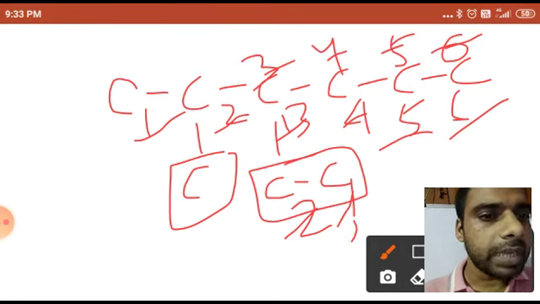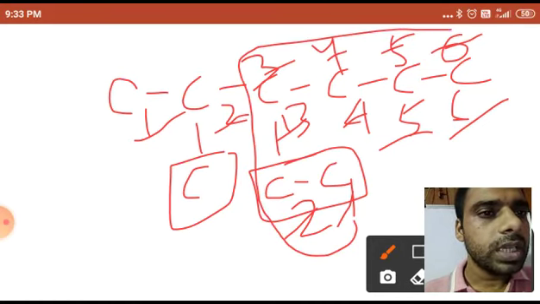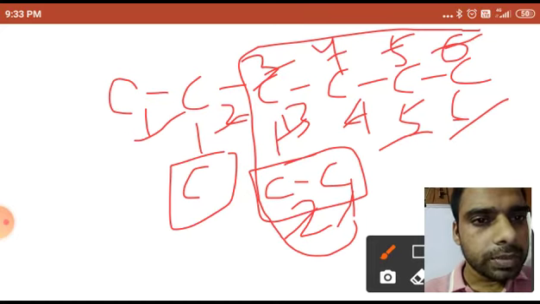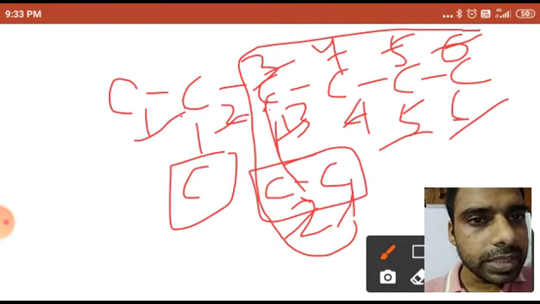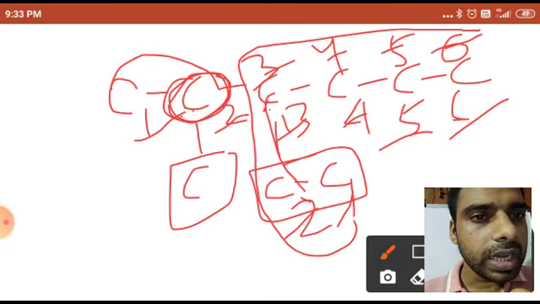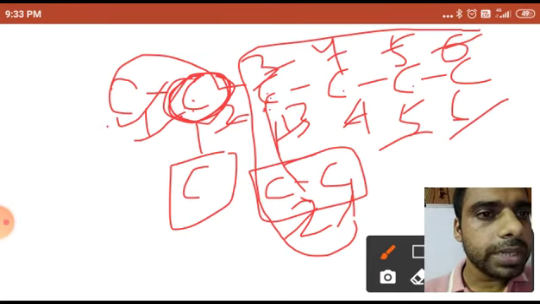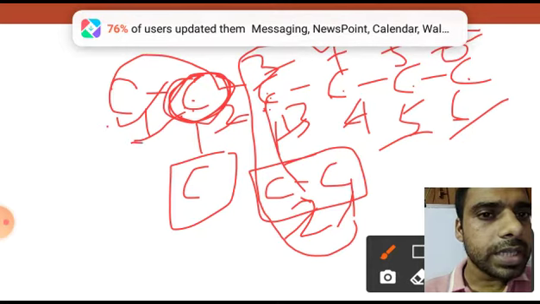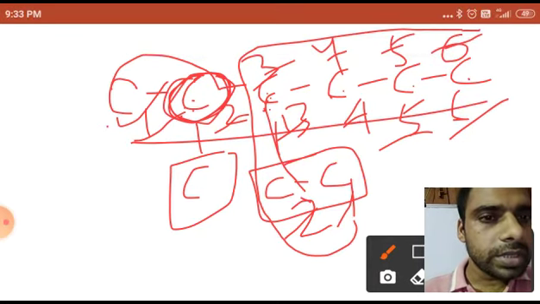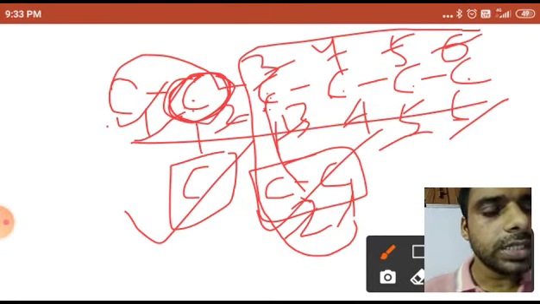Suppose if I am selecting this one, from this long parent chain, what is directly attached? This C means one carbon is attached, only one carbon, and that one is the side chain. But if I consider this carbon 1 2 3 4 5 6, this straight chain, then if I select the straight chain, then one side chain is this one and the second side chain is this one.